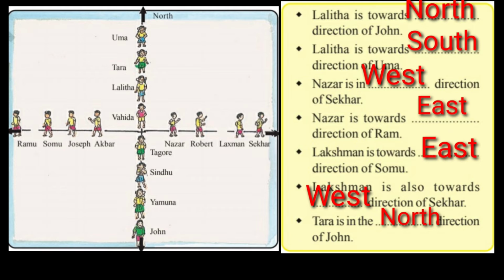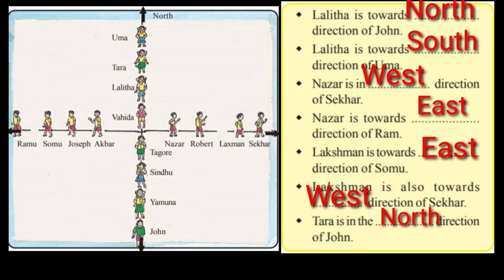Now, where is Lalita in the picture? In the first line, yes, to the north side, in the third picture. Lalita is towards dash direction of John. Where is John? Yes, down, south side. Now John is facing towards which direction, students? He is facing towards the south direction.